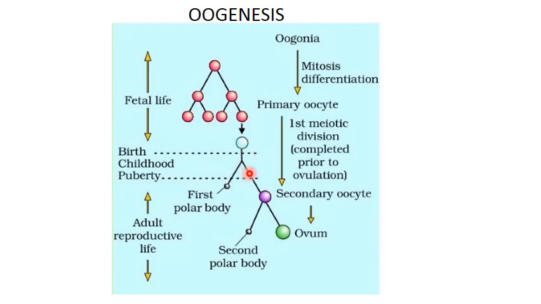At the time of puberty, the primary oocyte will undergo meiosis 1, which is unequal cytokinesis, resulting in the formation of a secondary oocyte and the first polar body. This secondary oocyte will complete meiosis 2 only when a sperm reaches the surface of the secondary oocyte. At that time meiosis 2 will be completed, resulting in the formation of a single ovum and the second polar body.